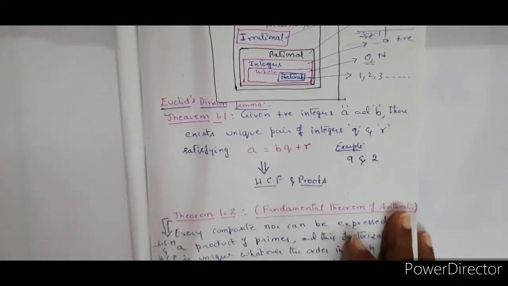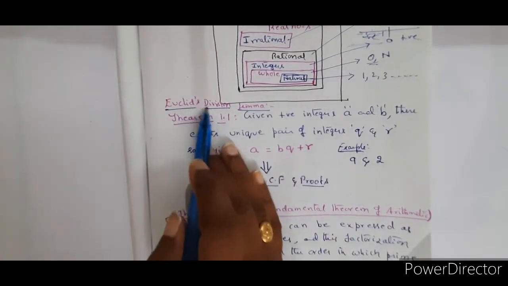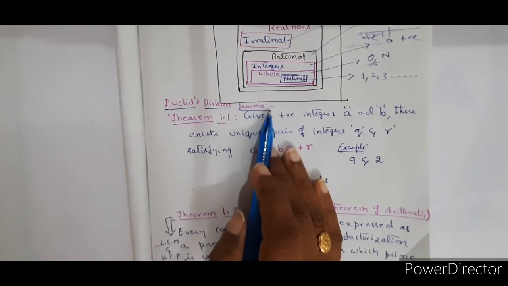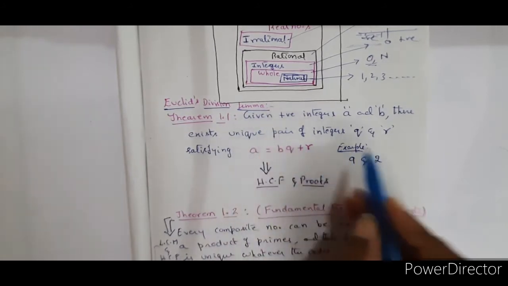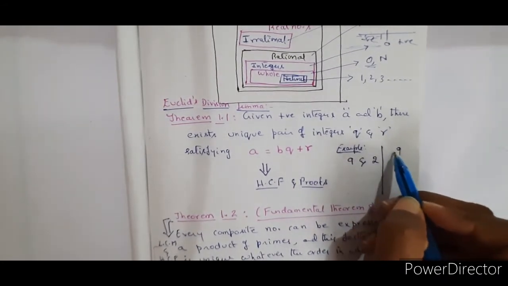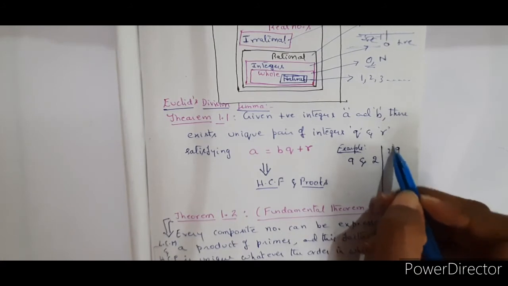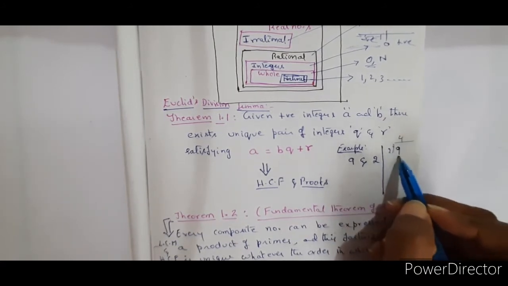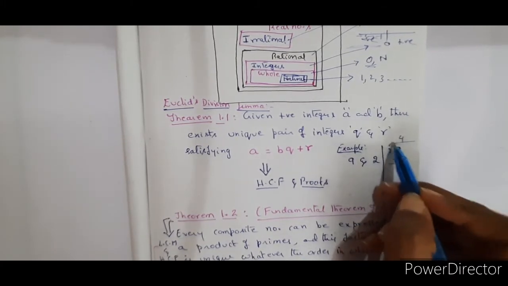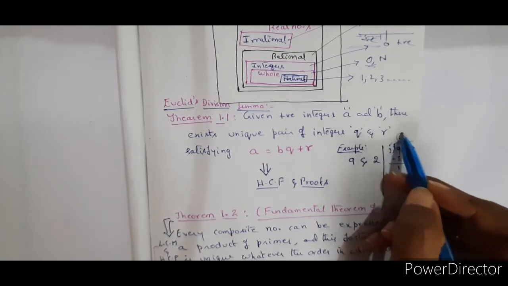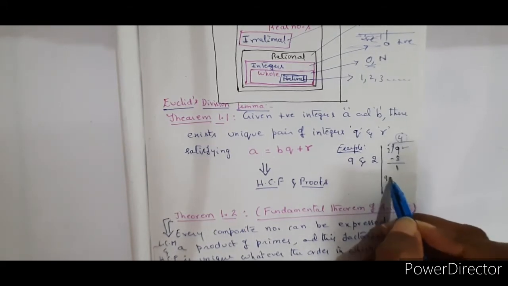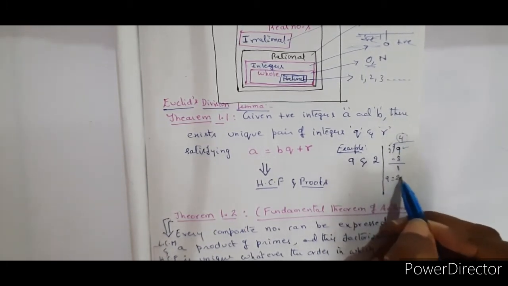See, when you come to the details of the chapter, you are going to discuss Euclid's division lemma, right? This is a very, very important theorem. I'll explain the first example, then afterwards we'll go to the theorem. If you want to divide 9 by 2, you will write it as 2 4s are 8, minus 8, 1. So here, the divisor is 2, the dividend is 9, the quotient is 4 and the remainder is 1. So I can write 9 as 2 into 4 plus 1.